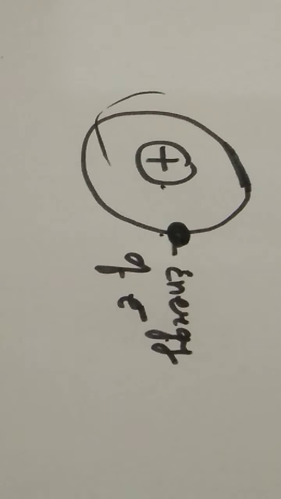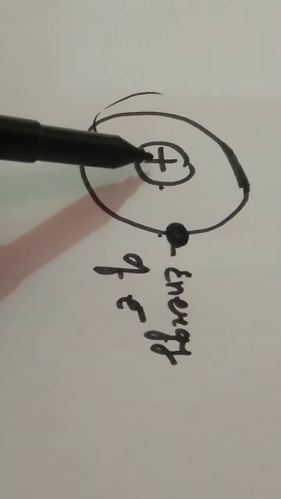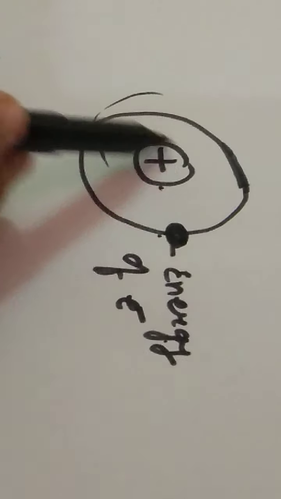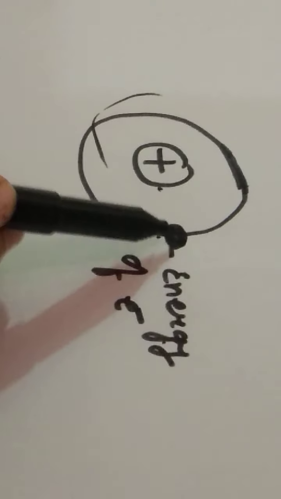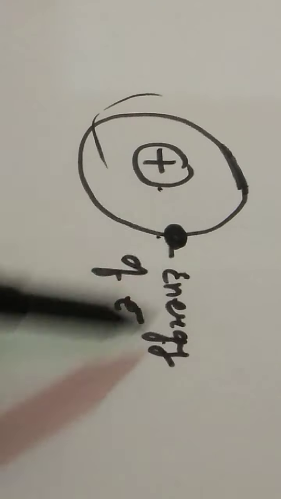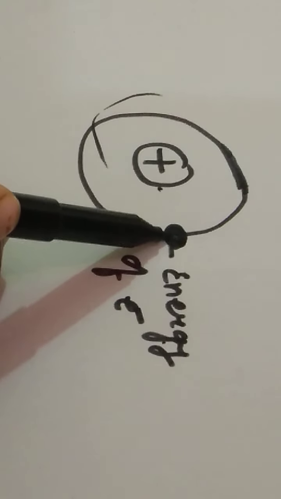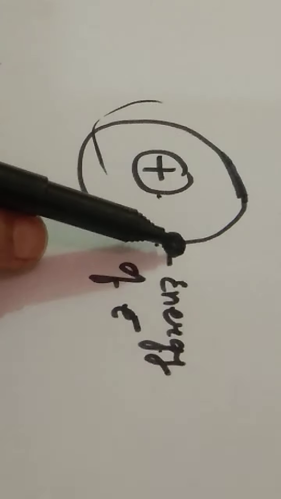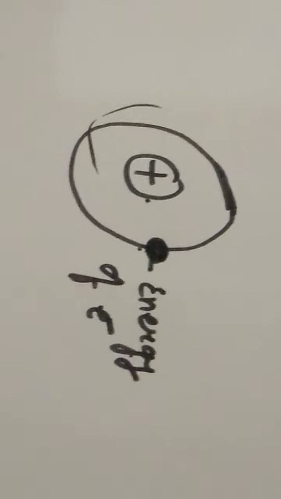What I have told you, children, in Bohr's model, the electron revolves around the nucleus in a circular orbit, and this electron will not gain or lose energy and keeps on revolving around the nucleus. It means the energy of this electron is not changing continuously, but has a definite value. Therefore the energy of this electron is quantized. Hope this is clear, children.